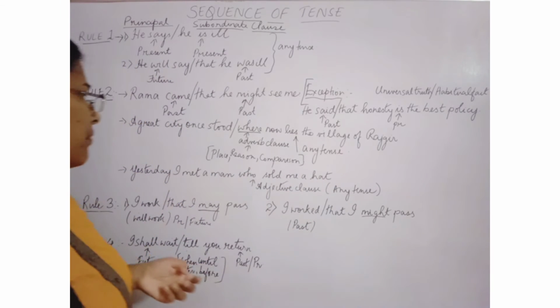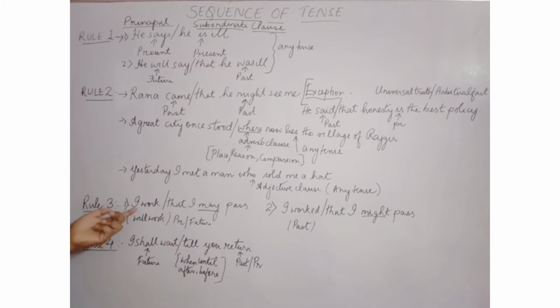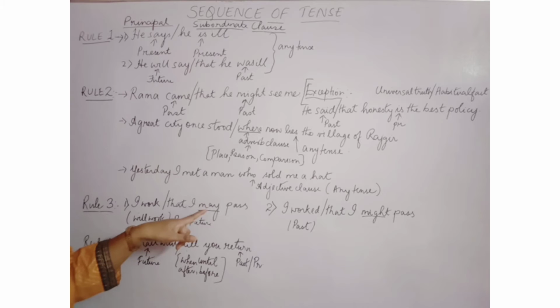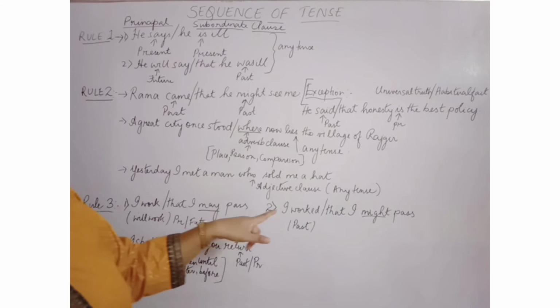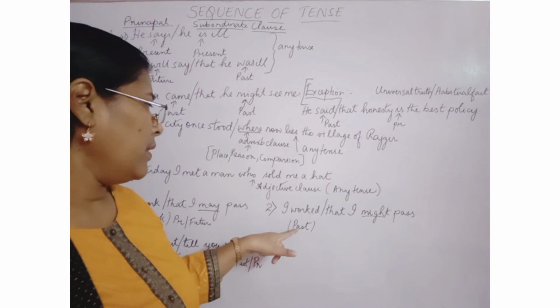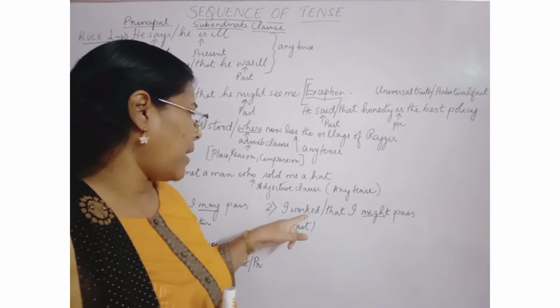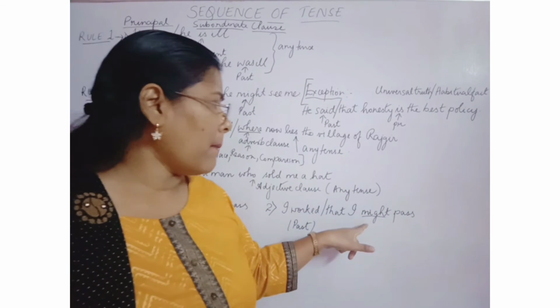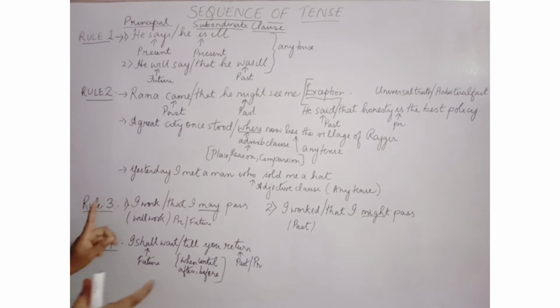Now rule number 3 says: I work that I may pass. Here, work is present tense. If the tense in the principal clause is present tense or future tense, then you should use may, not might. If the tense here is in the past form, then you will use might. So this is rule number 3.